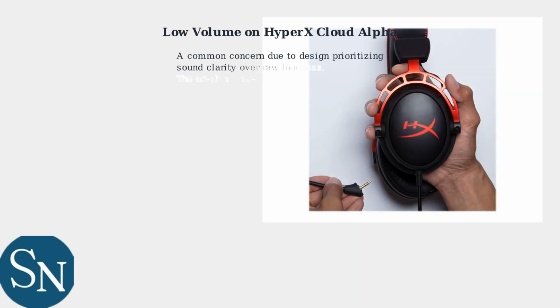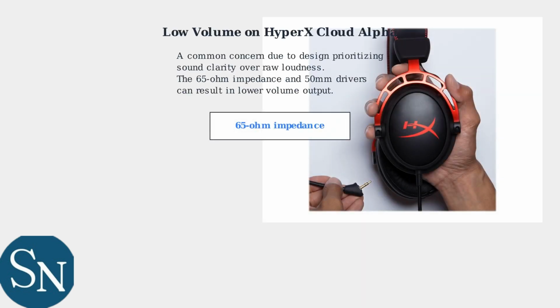Experiencing low volume on your HyperX Cloud Alpha? It's a common concern, primarily due to the headset's design, which prioritizes sound clarity over raw loudness. The Cloud Alpha's 65 ohm impedance and 50 millimeter drivers can sometimes result in lower volume output, especially on devices